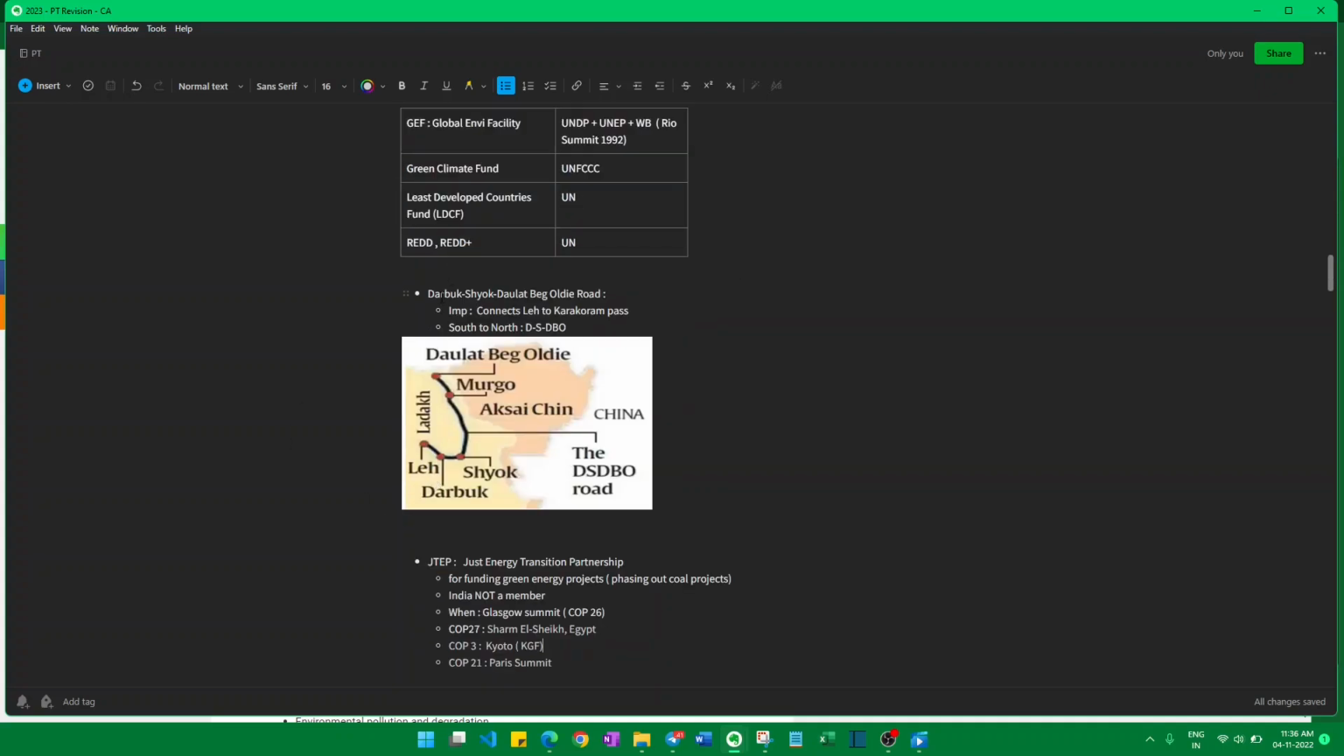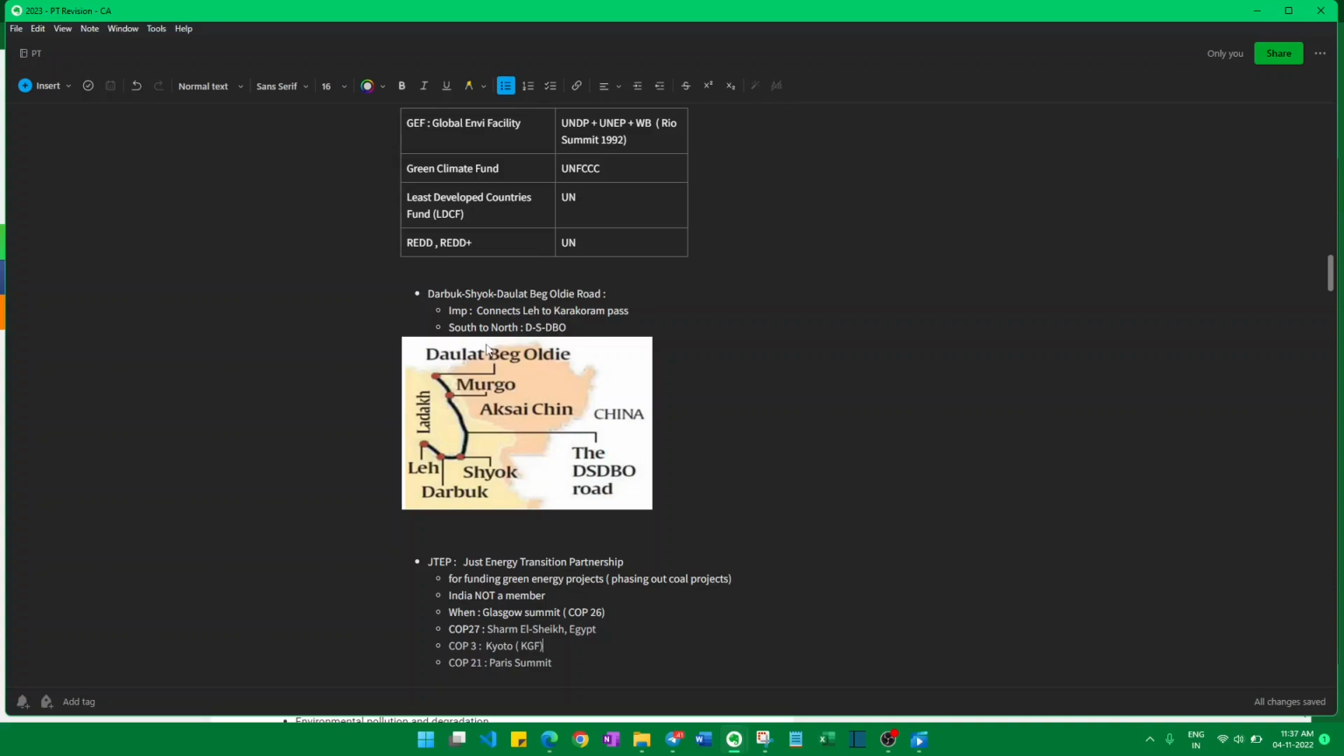Second one, Darbuk, Shayok, Daulat Beg Oldie road. What you have to remember is the order from south to north. Here you can see Darbuk is in the south, Daulat Beg Oldie is in the north, and Shayok is in the middle. And what is the importance of this road?